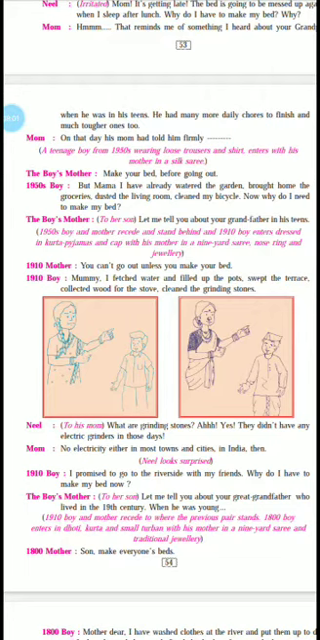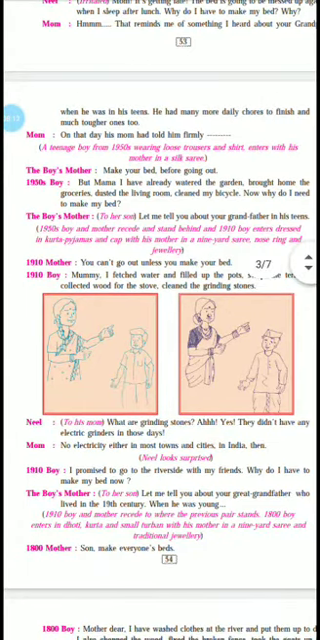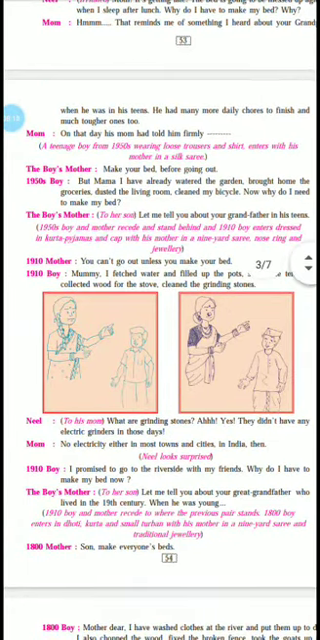So the boy's mother says to her son, let me tell you about your grandfather in his teens. Now this mother also gives the example of the boy's grandfather, and she says that they were so hardworking. So how does it go? The 1950s boy and mother recede. Recede means go away and stand behind. And the 1910 boy enters dressed in kurta pajamas and cap with his mother in a 9-yard sari, nose ring and jewelry. So obviously now they are also going to the great grandfather.